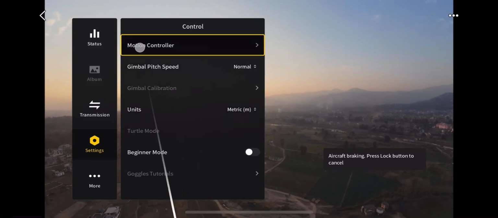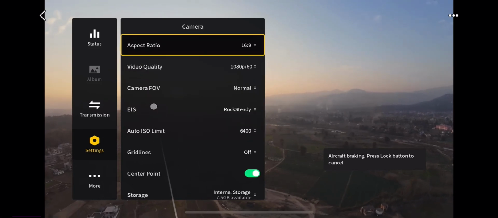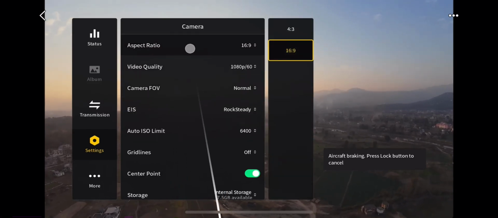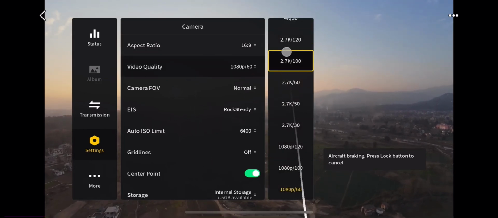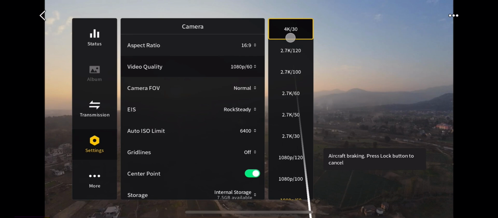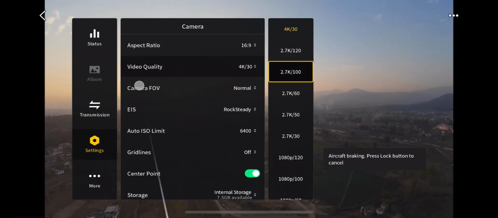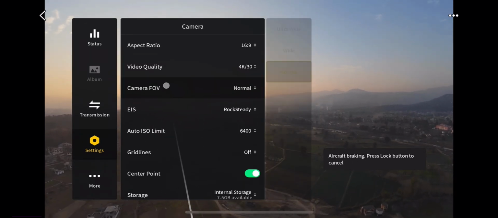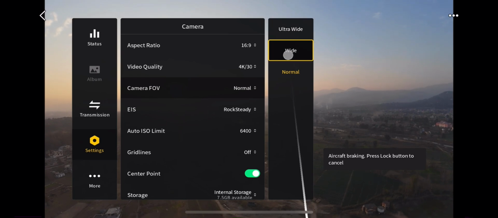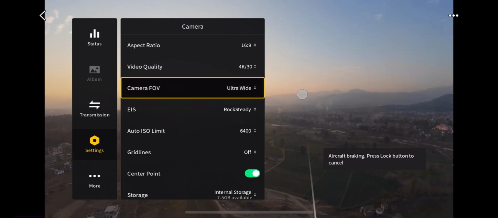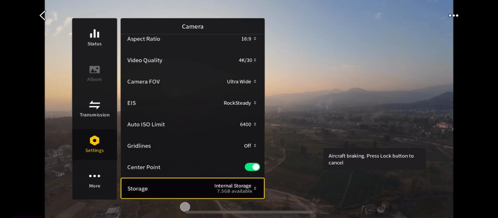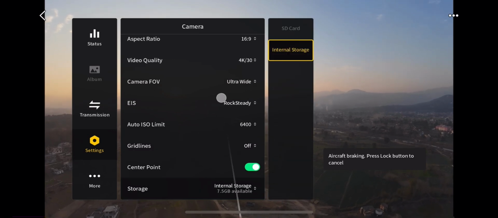In settings you have other options like control, camera, camera quality, aspect ratio. All these things are controllable from settings. Inside settings you will be able to find out everything. And I really like the ultra wide mode. It's really awesome. Then you have the storage option.